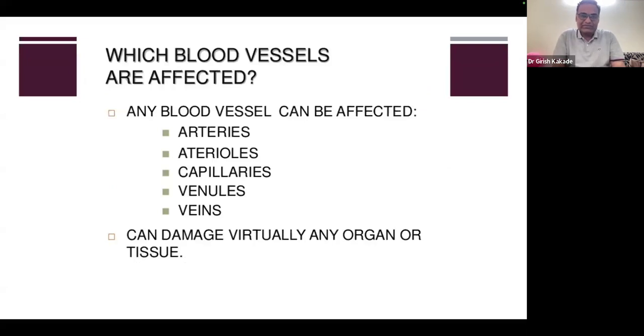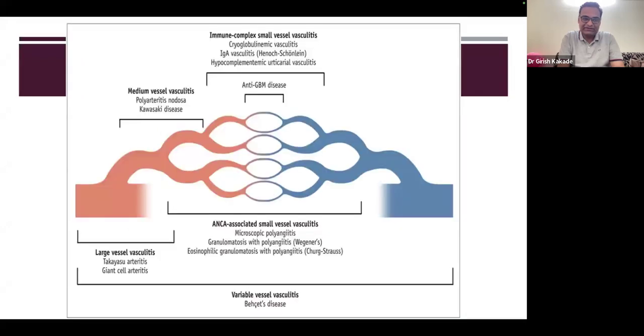So in vasculitis, which blood vessels are affected? Any blood vessel can be affected because all blood vessels can get attacked by the inflammatory cells. Arteries, arterioles, capillaries, venules, veins, all can be affected. And it can damage virtually any organ or tissue. But these three types, large, medium, and small vessel vasculitis, will have different involvement of these vessels, leading to different clinical presentations.